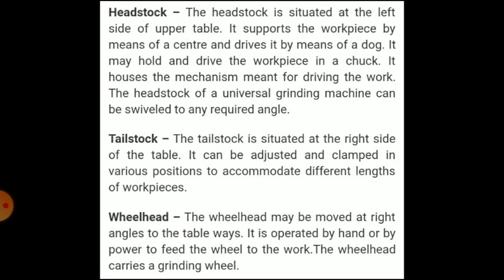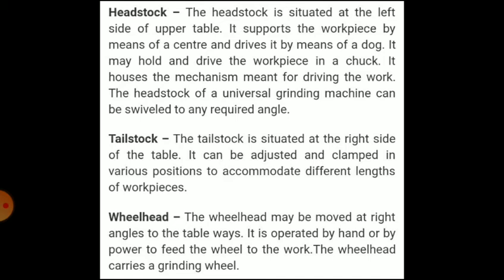Then the headstock, tailstock and wheel head. As discussed earlier, the headstock is mounted on the left side on the upper table. It supports the workpiece by means of a center and drives it by means of a dog. It may also hold and drive the workpiece in a chuck.